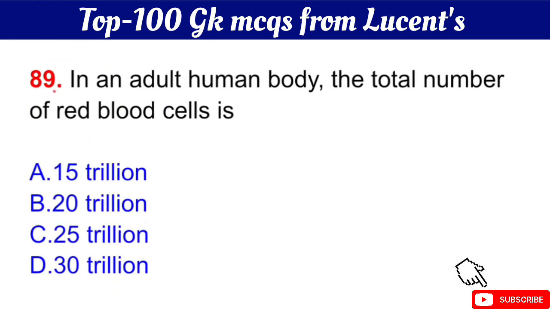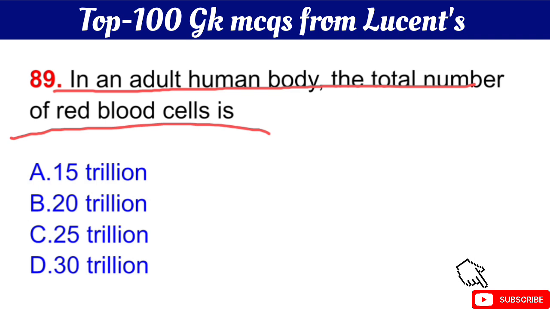Question number 89 is in an adult human body the total number of red blood cells is. The right answer is option D, 30 trillion.